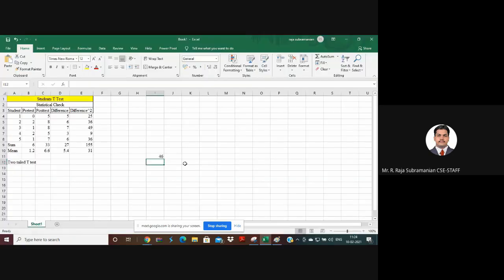So I will need to calculate this. 46 divided by 4, I get 11.5, and I take the square root. This 3.39 I get.